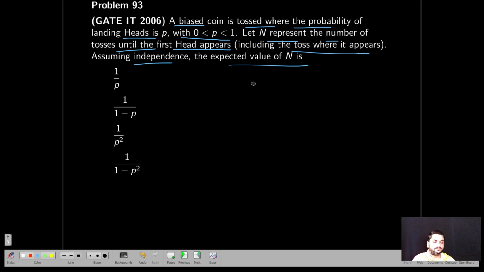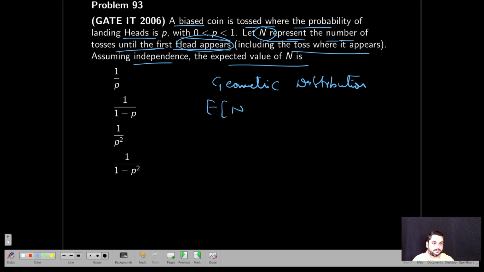Again, it looks like a binomial distribution, but if you try to solve it that way, you will not get it, because they are saying n represents the number of tosses until the first head appears. So we don't know when to stop. N is not given here; that is what you have to find. So this actually follows the geometric distribution. Previously it was hypergeometric; this is the geometric distribution. Even using the binomial distribution you can solve it, but you have to do some approximations. So this is a standard question.